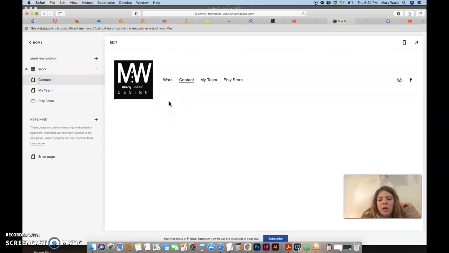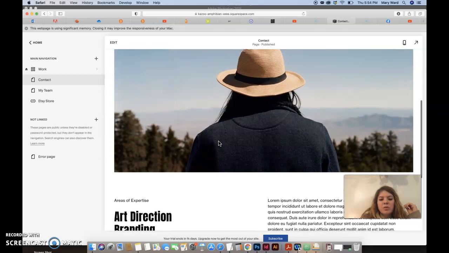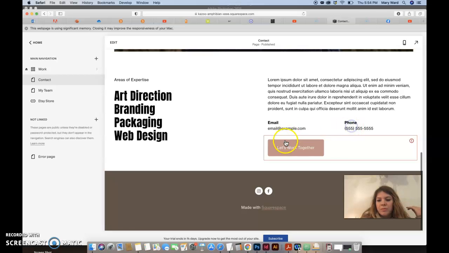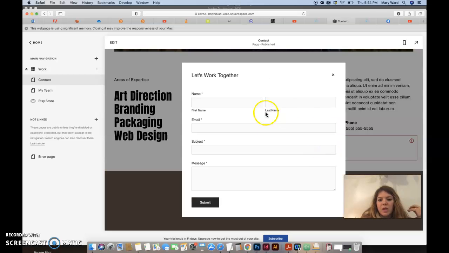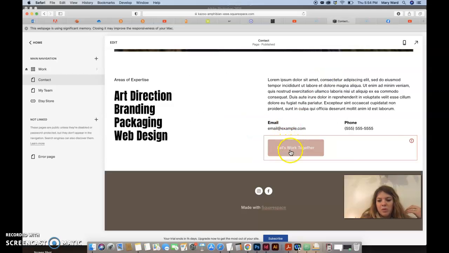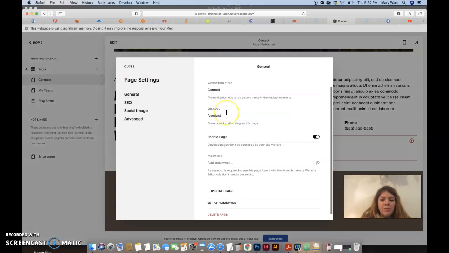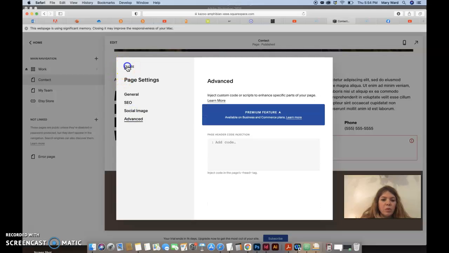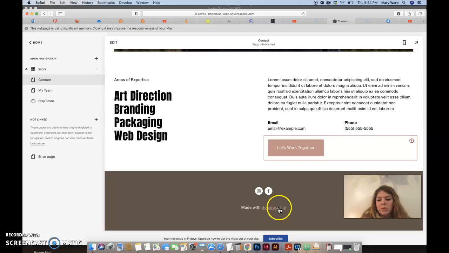Contact page is pretty straightforward. You can change the image here. And so let's work together. Most of this, the contact form looks like it's pretty much ready to go. But I do want there to be a contact form somewhere on your page. And it should send to the email that you set up with your Squarespace account.